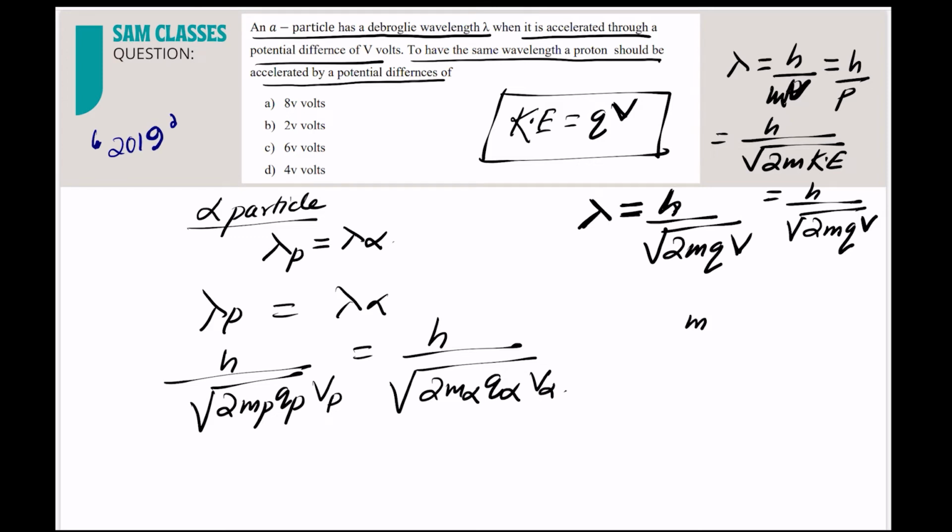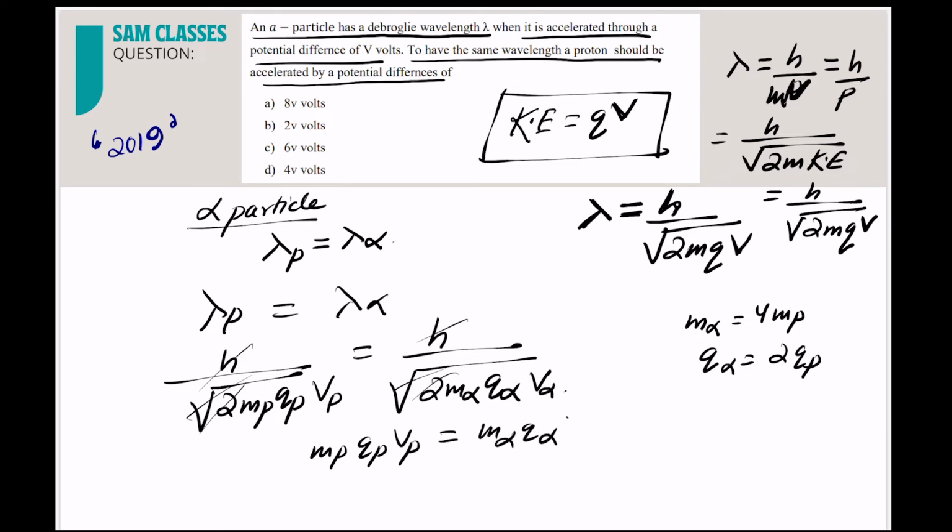Nothing is there. See, mass of alpha particle is equal to what? 4 times the mass of proton. Very good. Charge of alpha particle is equal to what? 2 times the charge of proton. Correct. So let's open it up. We can just remove the root. So what you can write: mass of proton into charge of proton into voltage of proton is equal to mass of alpha, charge of alpha, voltage of alpha.